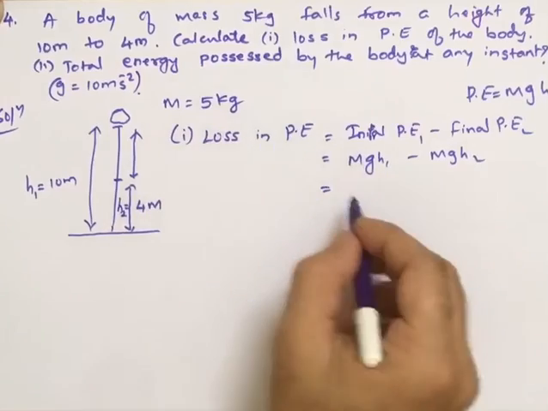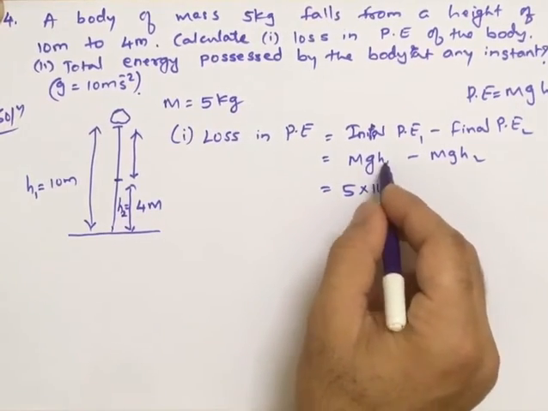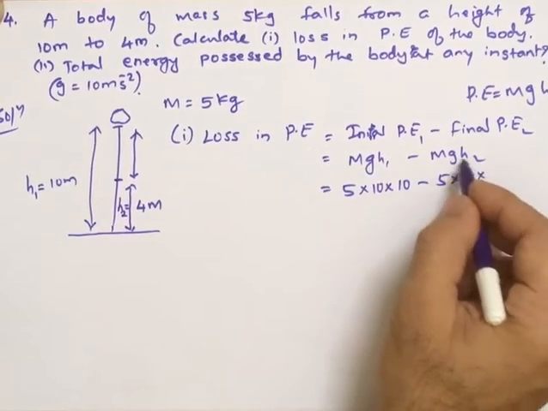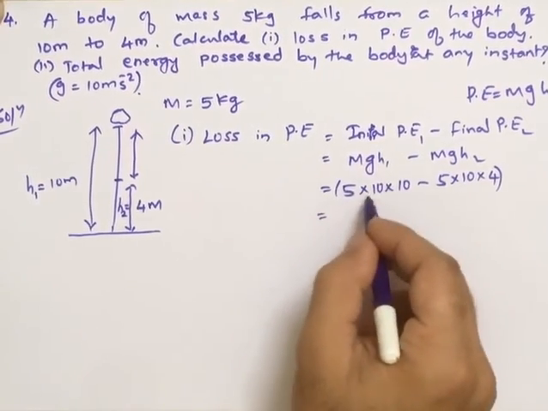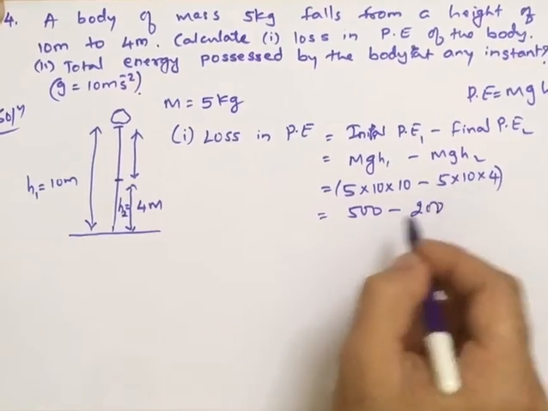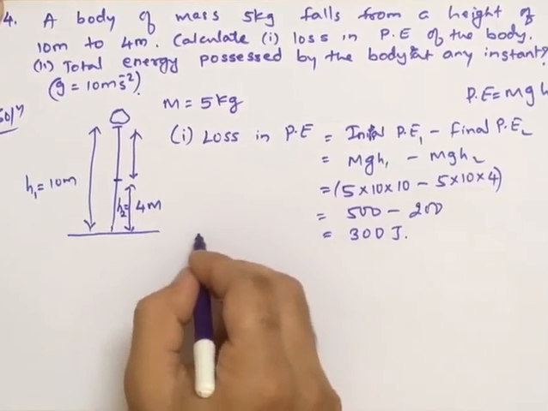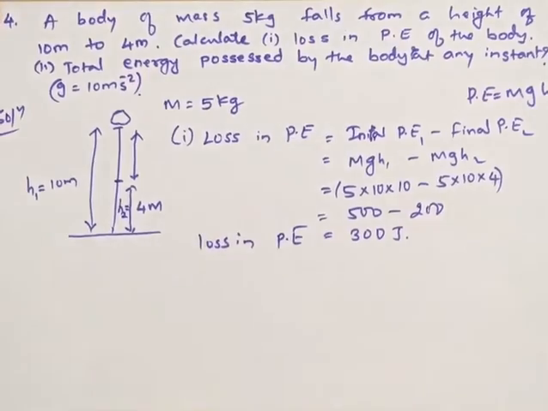What is the mass? 5, and gravity 10, h1 10, minus 5 into 10 into h2, which is 4. So it is 500 minus 200, that is 300 joules. So loss in potential energy is 300 joules.